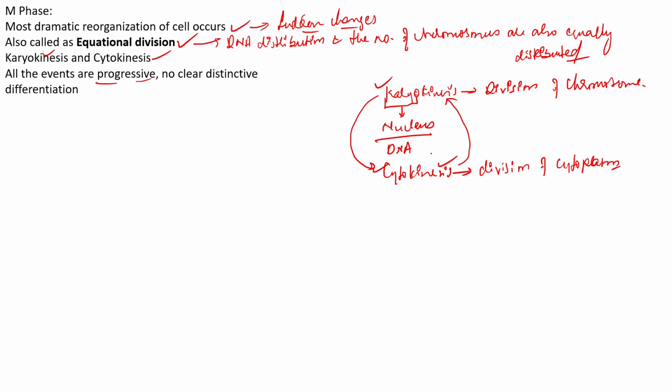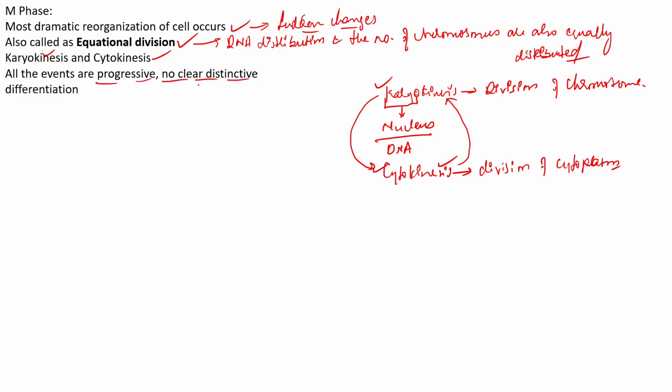So these are progressive stages, serially occurring events. But interestingly, this categorization into karyokinesis and cytokinesis is mainly meant for our study, but that is never the case in the actual process.